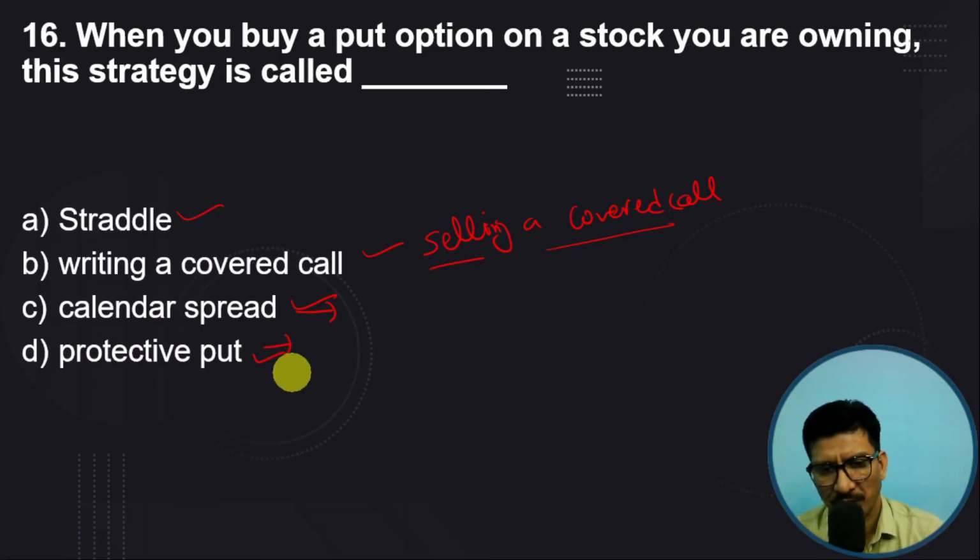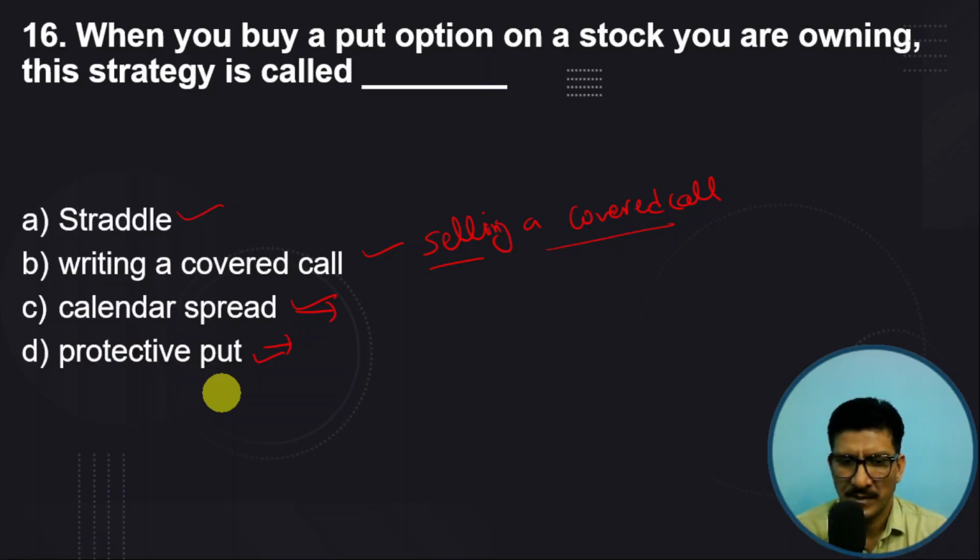And protective put. So protective put means whenever you buy a put option, you have an anticipation that if the price of the stock that you own goes down, you will have a loss. So in order to protect the loss, this strategy is called protective put.